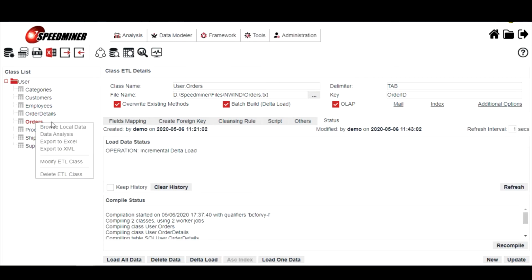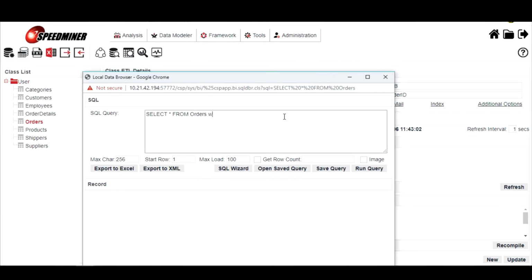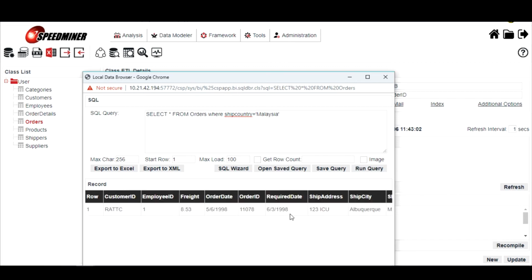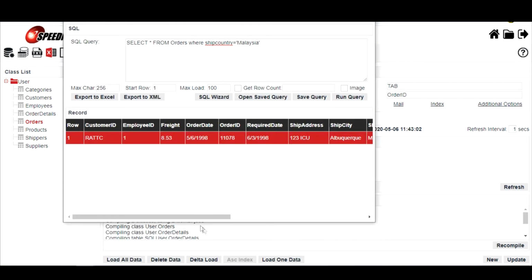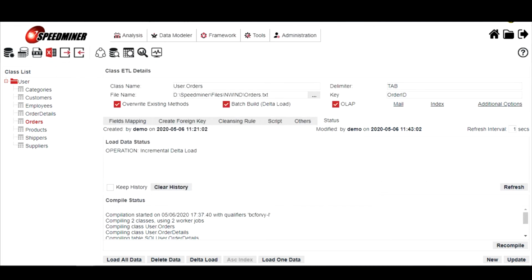Okay, so when we browse the data and do a quick search, ship country equal to Malaysia, and run the query. Yeah, the data has already been loaded for Malaysia. Okay, this is how we configure the data load.